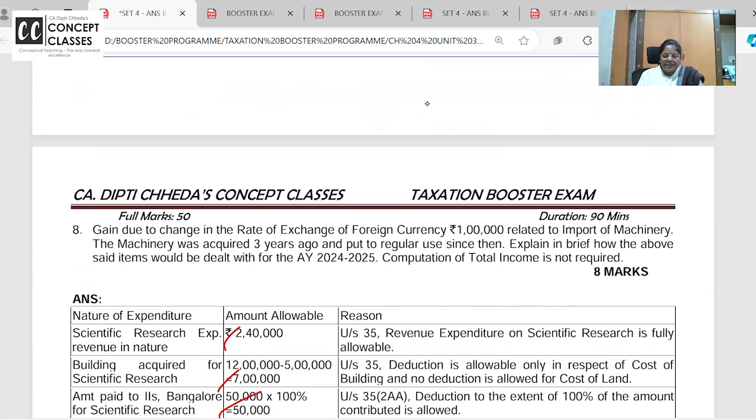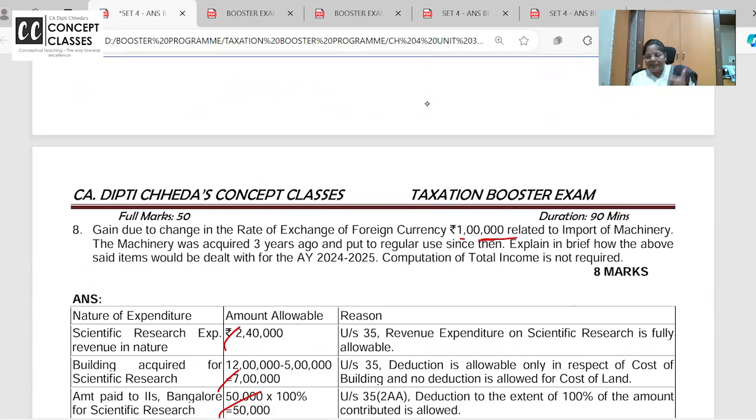Okay. Next, gain due to change in the foreign exchange for import of machinery. We have imported a machinery and there is a gain. Machinery was acquired 3 years ago and put to regular use. Explain in brief how the above item is dealt with. If you have purchased the machinery and there is a profit, you have to reduce it from the cost of the machinery.